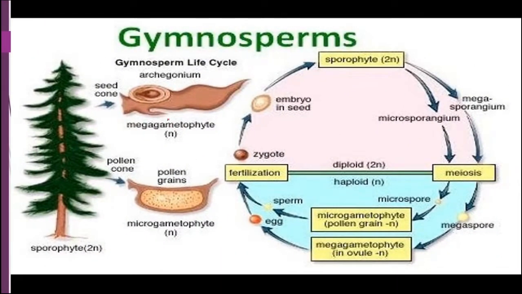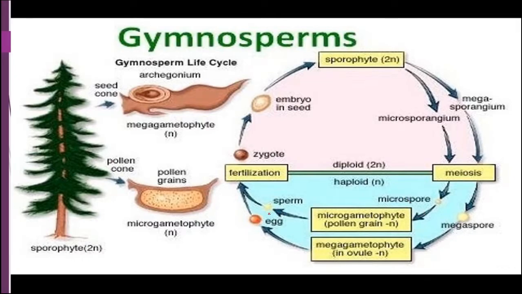In this slide, the alternation of generation is there. That means the sporophytic plant of the gymnosperm will undergo the process of formation of female and male gametes, that is sperm and egg. This sporophyte bears the megasporangium on the megasporophyll and microsporangium on the microsporophyll. These two will undergo meiosis to give rise to megaspore and microspore. Megaspore will develop and bear the egg, and microspore will produce the sperm.